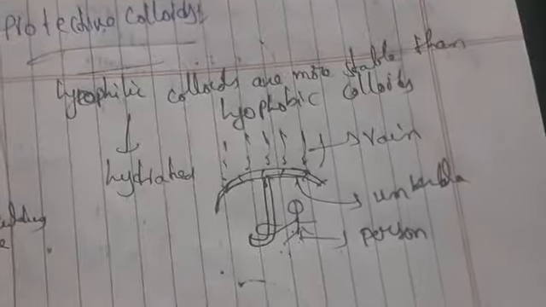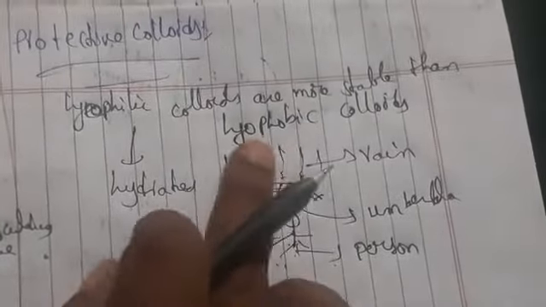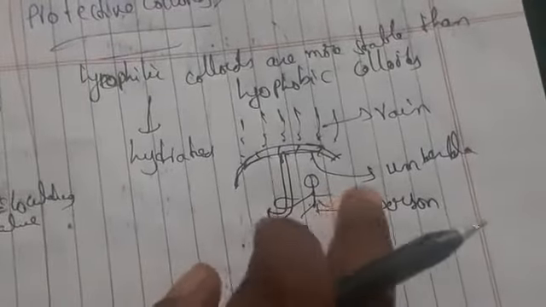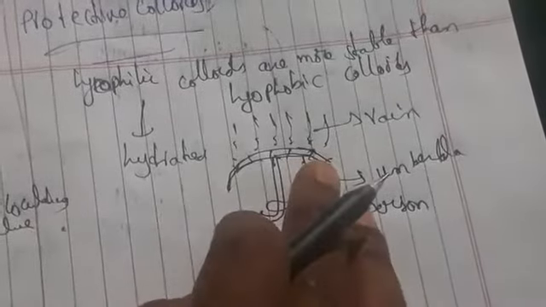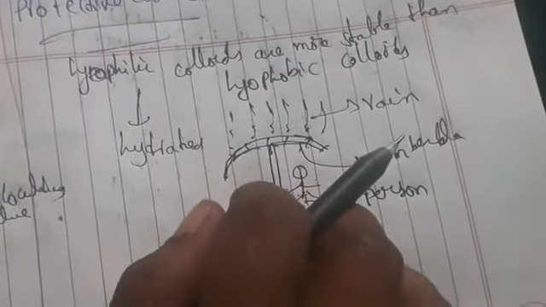So what we can say here is that lyophilic colloids are hydrated, as I have told. The colloidal particles are covered by a sheet of the liquid in which they are dispersed. This sheet is a barrier that protects the colloidal particles.